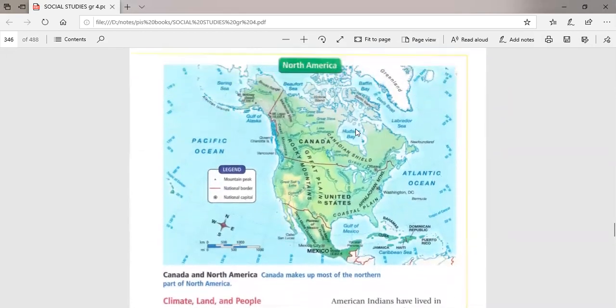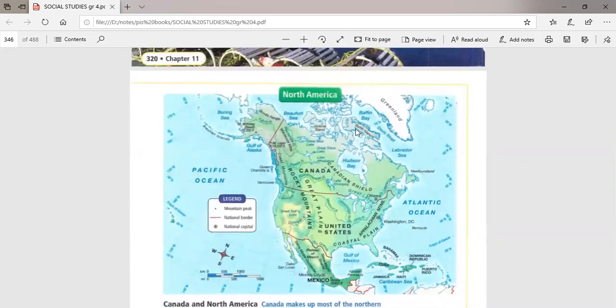This is the map of North America. Okay. You know that we have 7 continents in the world. Okay. Africa, Asia, Europe, North America, South America, Australia, and Antarctica. Okay, these are the 7 continents in the world. Today we're going to speak about one continent which is called North America.